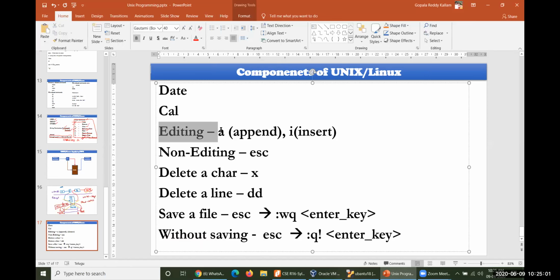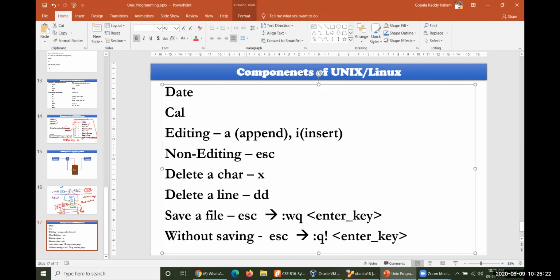For editing, A and insert I, then followed by non-editing mode. Anywhere else you have to place your cursor and press escape, then it will come to non-editing mode. These commands will be x, dd, and so on, everything will be done in non-editing mode only. In editing mode, x is a character which is inserted into that particular line, whereas in non-editing mode, if you operate x, the character will be deleted. So delete a character x and delete a line.